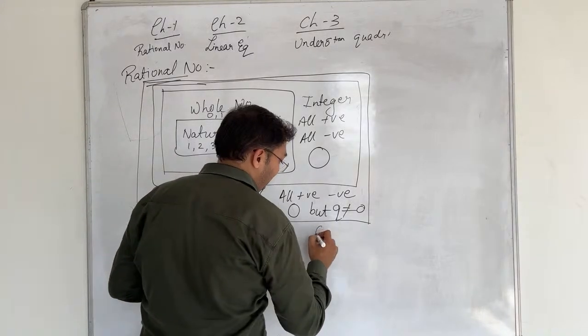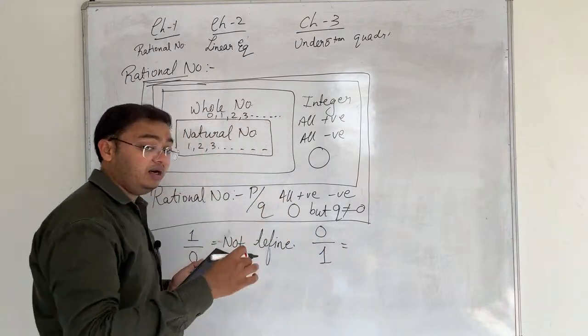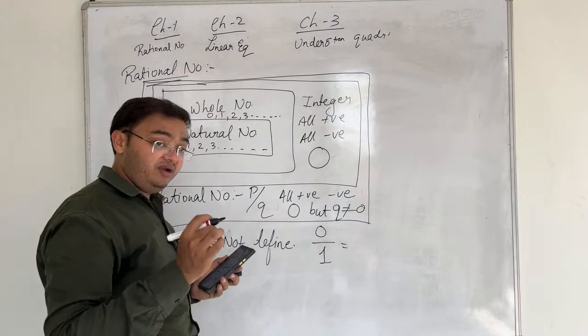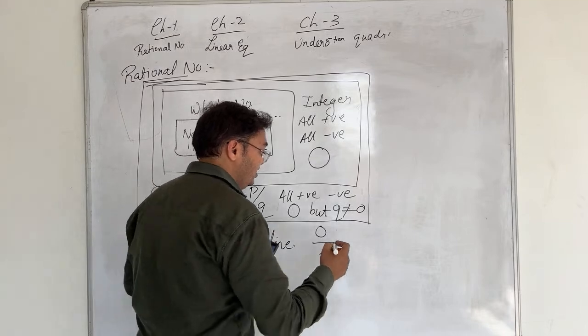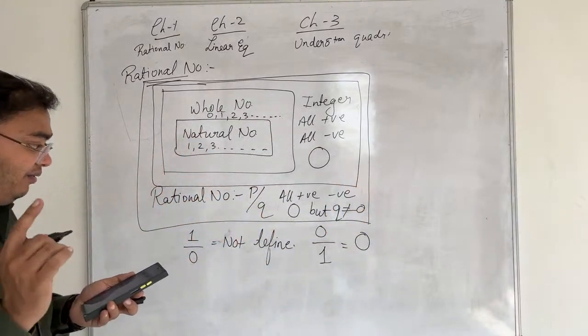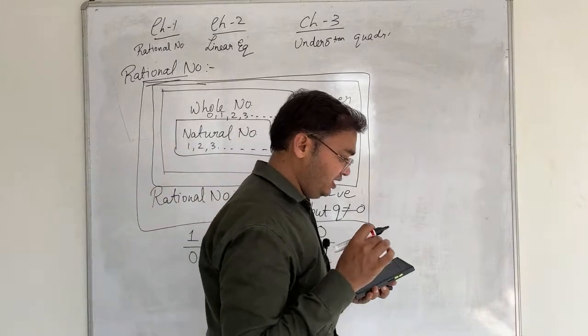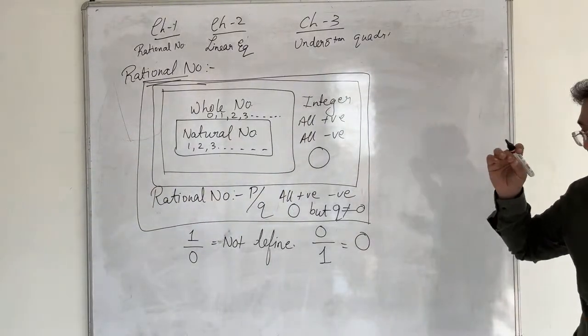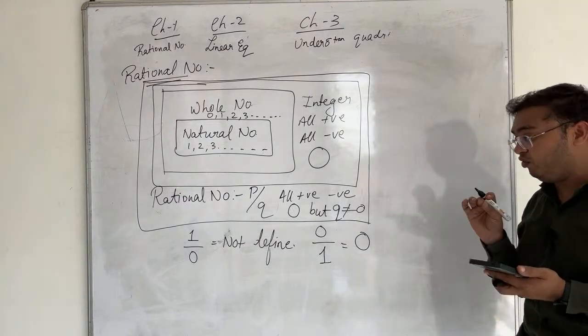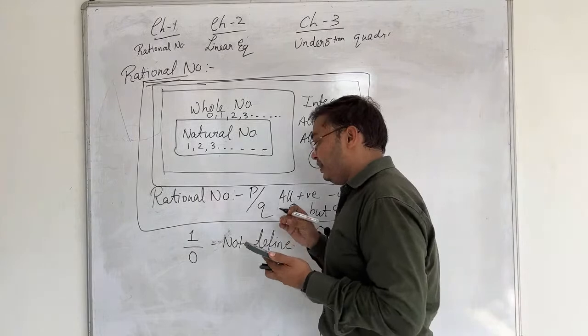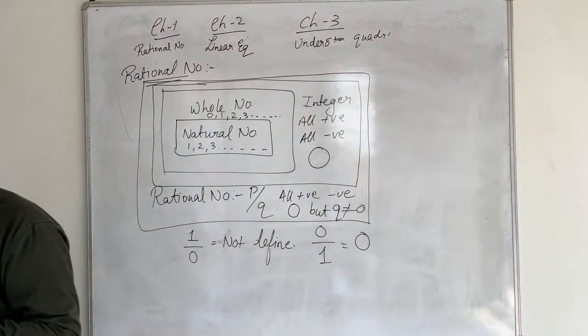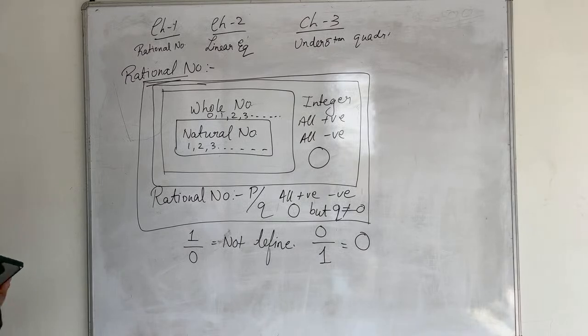But on the other hand, if 0 is divided by 1, then definitely 1 has its table. This is the way which I taught you. 1 has its own table. That means the answer is 0, because in the table of one, when 0 is coming, the answer is 0. This was the actual thing which I had explained to you, and this is a very common mistake which you all are making, that 1 divided by 0 is 0, but no, the answer is not defined. This is the very easy trick which I had explained to you to learn that 1 upon 0 is not defined, whereas 0 upon 1 is 0. Is it clear to everyone? Yes or no?